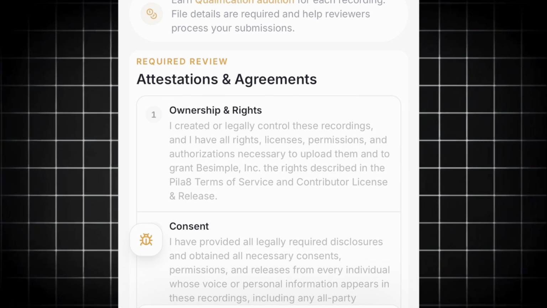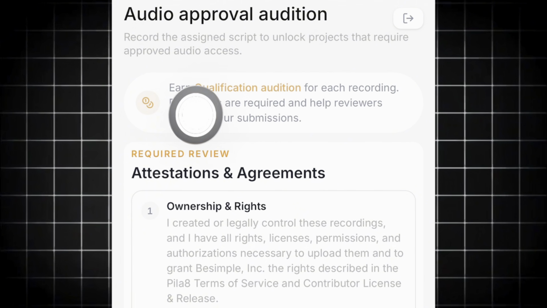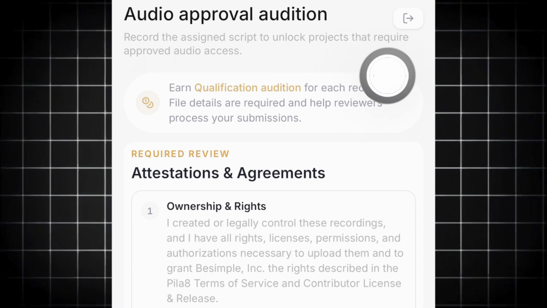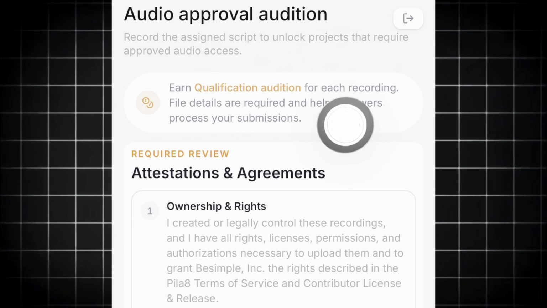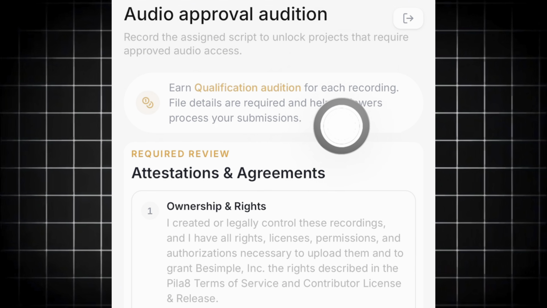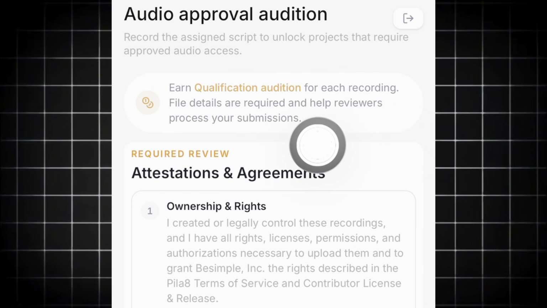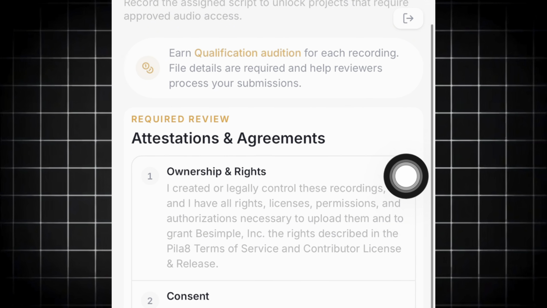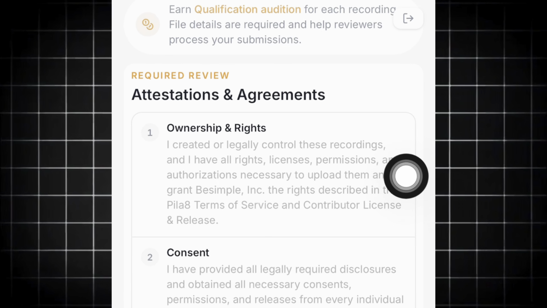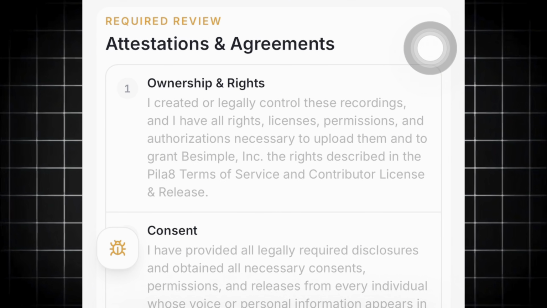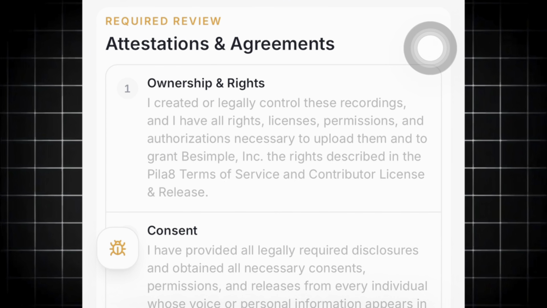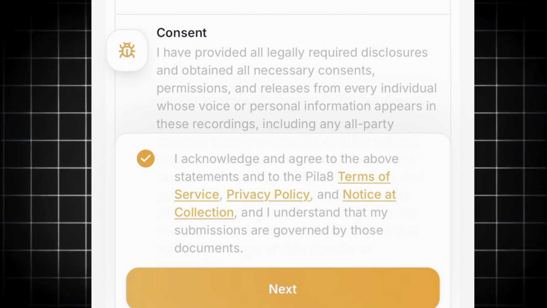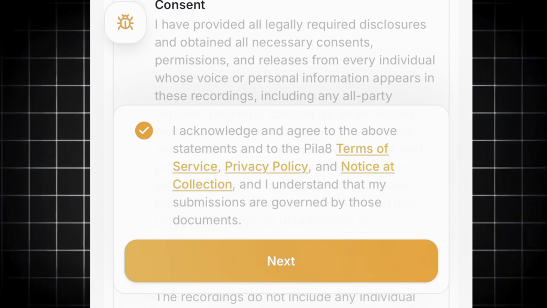So I'm loading the first task right away. They are saying audio approval audition: record the assigned script to unlock the project, and that requires approved audio access. They said in the qualification audition, for each recording, 5 details are required to help reviewers process your submission. Now they are saying required review. After reading the attestations correctly and accurately with the agreement, the next thing you want to do is acknowledge this. They are trying to tell you that you should accept every form of ownership of the voiceover you're using.